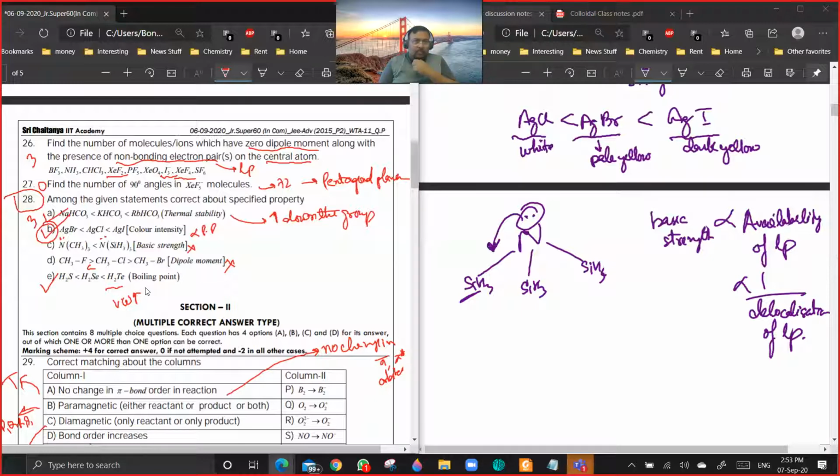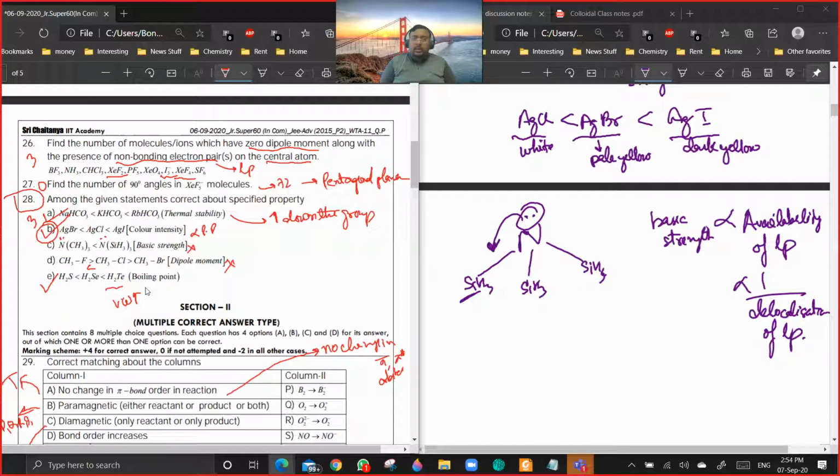Again, could you explain option B? B. AgBr, AgCl and AgI. You see, if the polarization is more, then the intensity of the color will be more. Okay, how? That is something which has been observed. More is the degree of polarization of the anion, more is the color intensity. Are you getting a point?